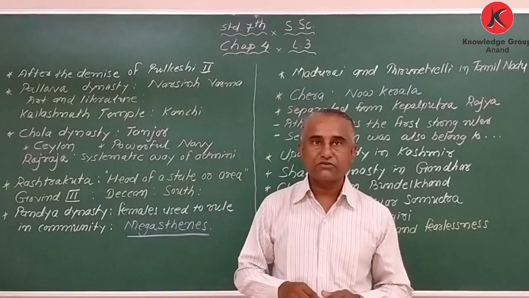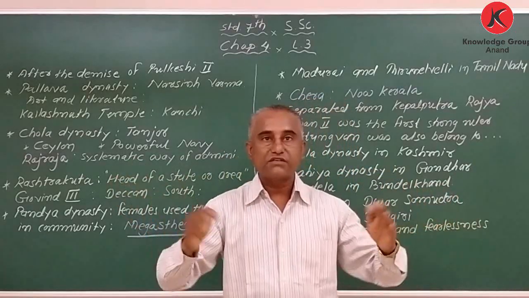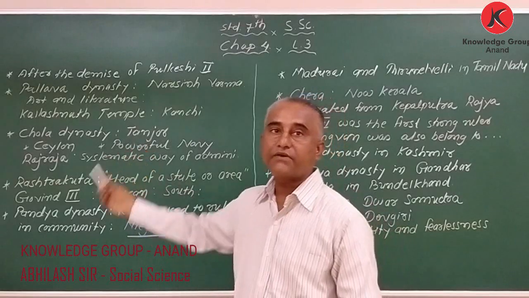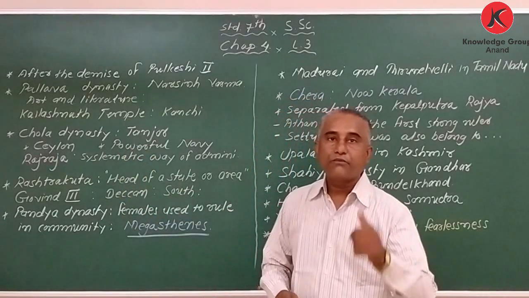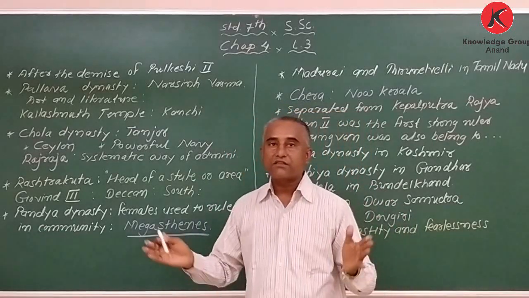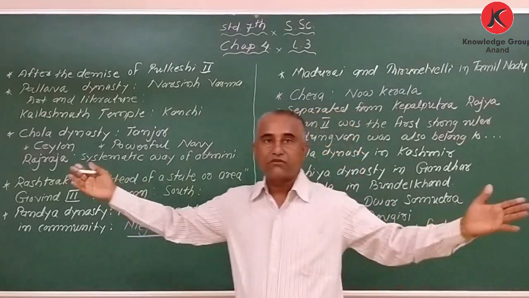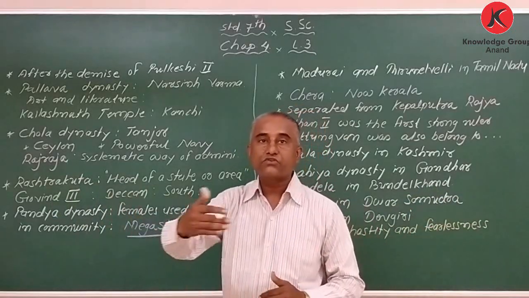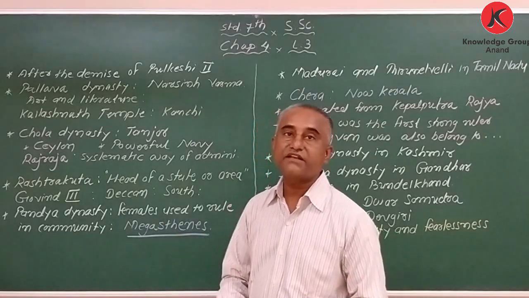the North Indian provinces started and made themselves independent. The same thing happened here in South India also. After the death of Pulkesi II, the kingdom disintegrated into many states. It was a big state, but slowly after the death of Pulkesi II, it turned into small states, and each dynasty made itself independent.